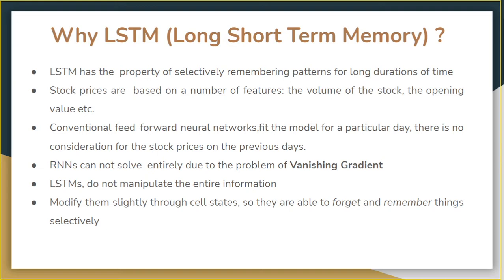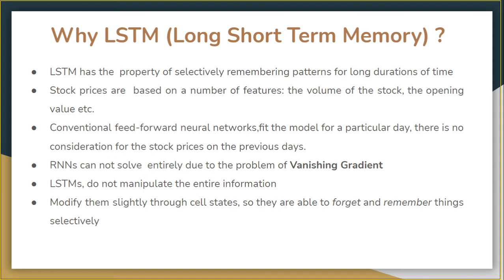The stock price of today will depend upon, first, the trend that the stock has been following in the previous days, maybe a downtrend or an uptrend. Second, the price of the stock on the previous day, since many traders compare the price before buying it.